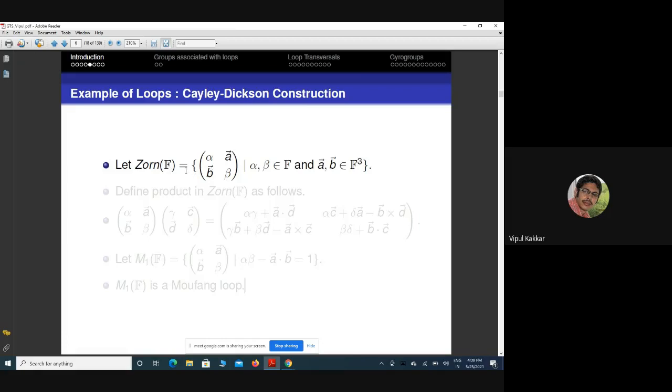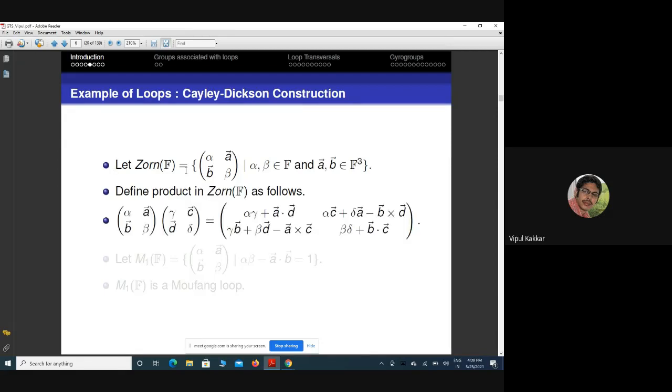So we define the product in Zorn matrices like that, where the dot is the usual dot product and the cross is the usual cross product.